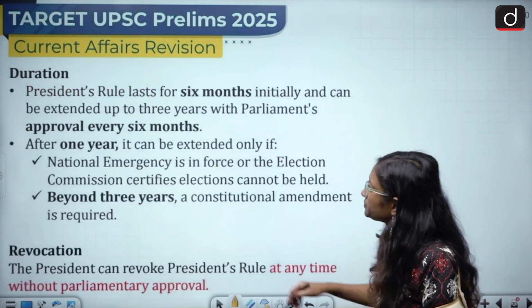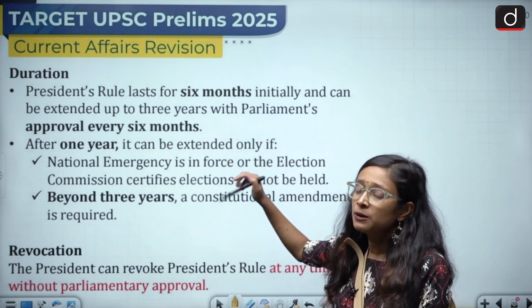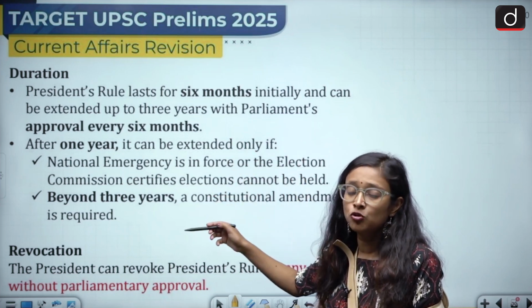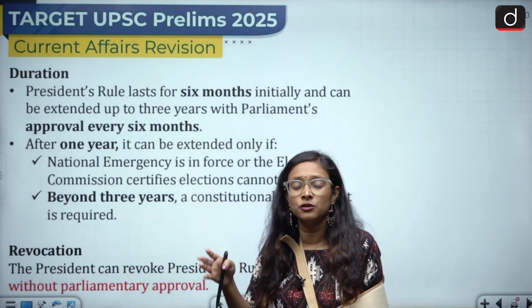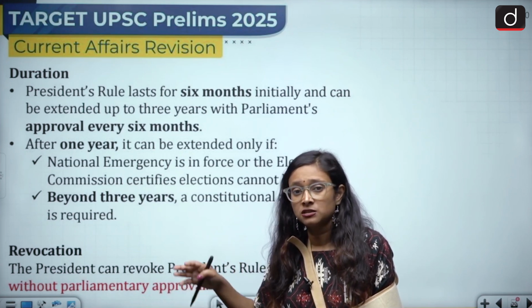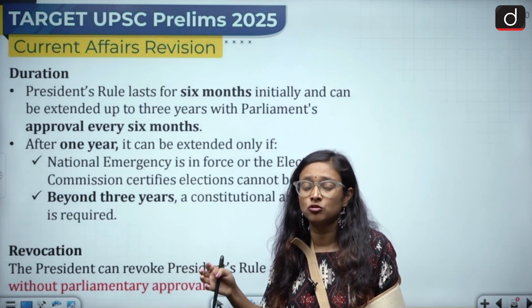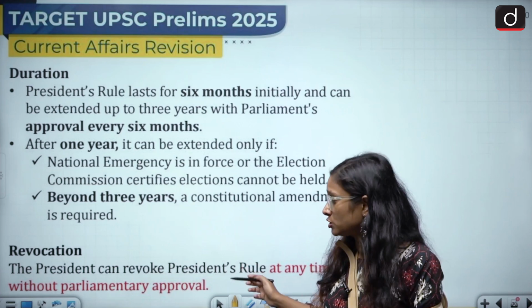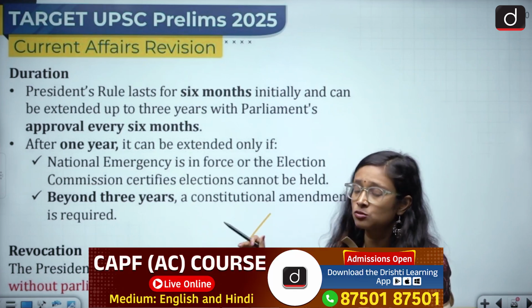So what is the duration? President's Rule lasts for 6 months initially, but it can be extended up to 3 years. Beyond 3 years, we need a constitutional amendment. So after every 6 months there will be a review on whether we need to extend it, and we can extend it up to 3 years. After 3 years, if the situation worsens, then we need a constitutional amendment. As for revocation, the President can revoke it at any point of time without any parliamentary approval. So this is related to President's Rule.